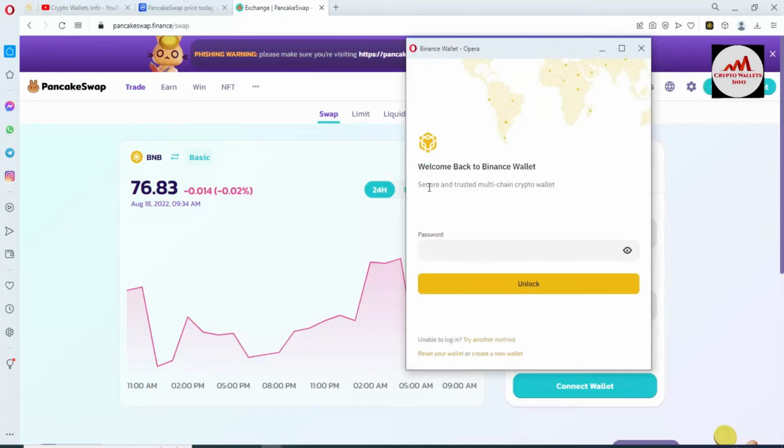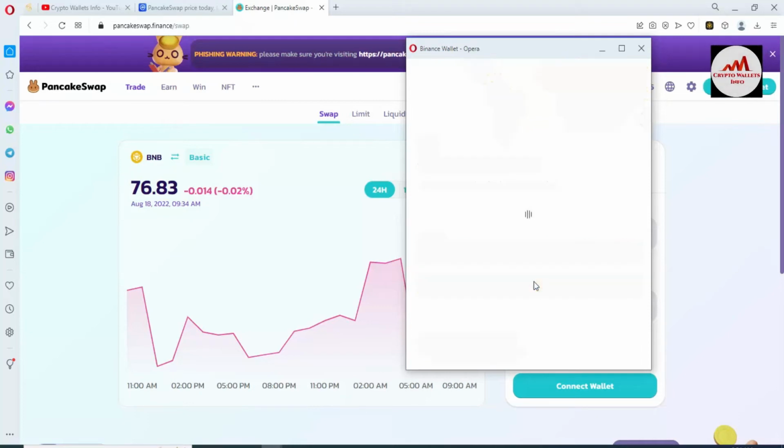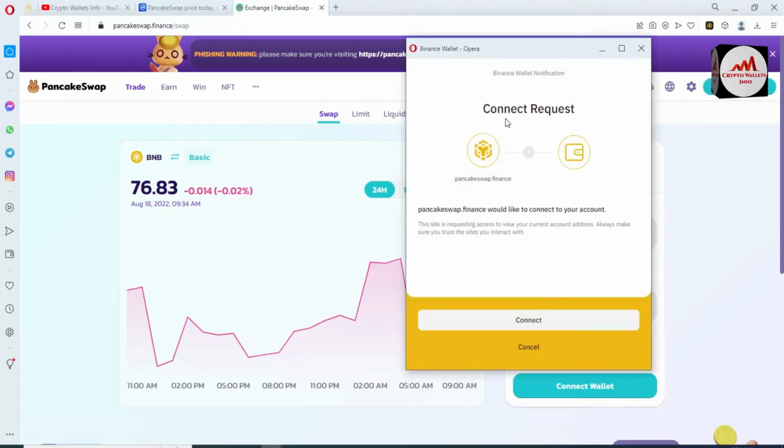The pop-up is shown in front of you: Welcome back to Binance Wallet. Enter the password. I'm going to enter the password here and simply click on Unlock. I have clicked on Unlock.